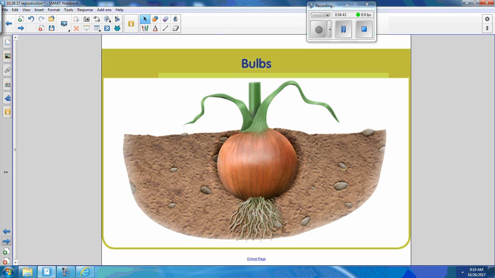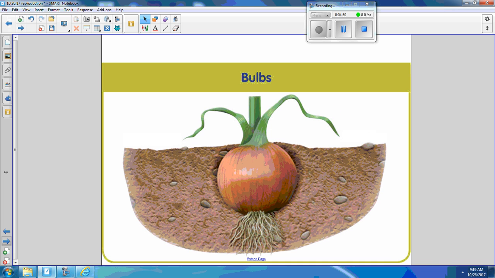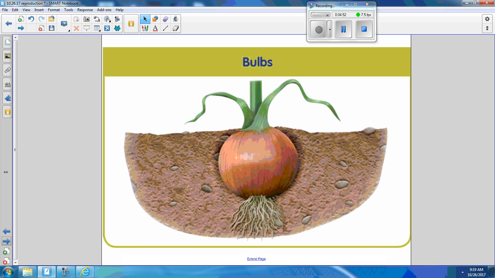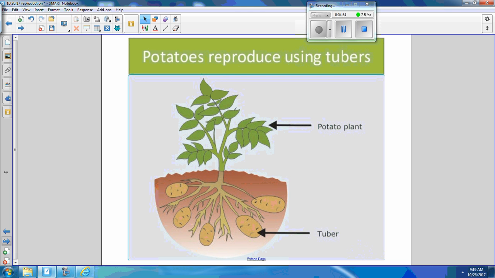I'll go back. This is the part that's going to undergo photosynthesis, the leaves. This is going to absorb. And this part stores all the food. Whoa. So it becomes a whole new plant. Same thing with potatoes. The potato plant has flowers, but they're so weak that they generally die before they can produce a whole new plant. So then potatoes are like, wait a minute, my whole species of potatoes is going to die. I cannot let that happen. So one potato can become many potatoes through those little eyes.